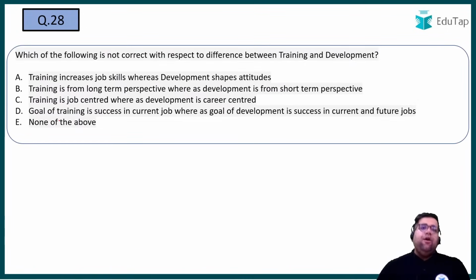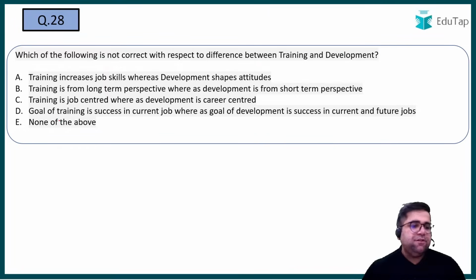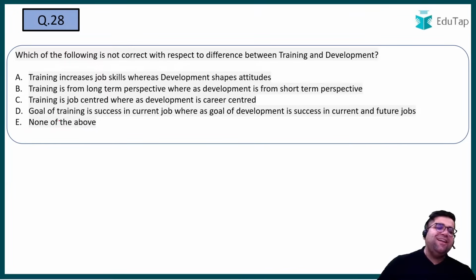Cool. Now let's move to 28. Which of the following is not correct with respect to training and development? This is also one of the famous topics of HRD. Question number 28. I think Nilesh changed the answer because I told that everybody is following B. Cool. Not an issue. Okay. Question number 28.